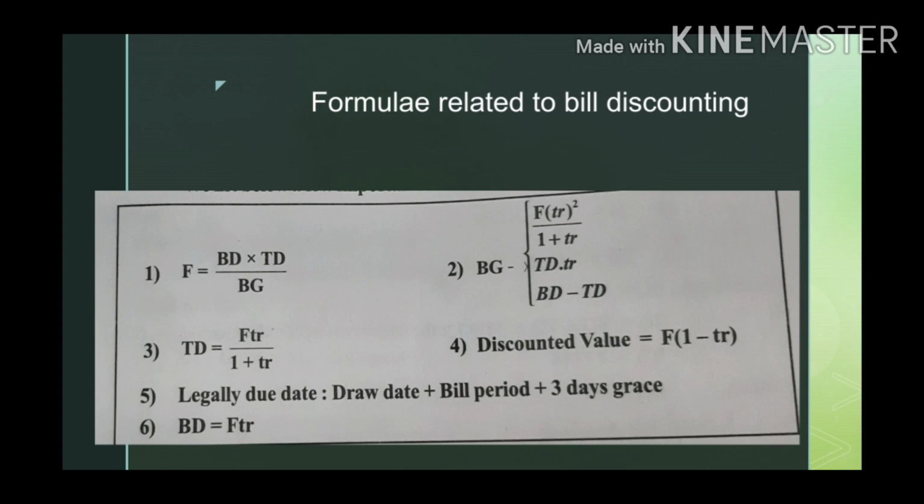Fourth, discounted value is equal to face value into 1 minus T into R. This formula is to find discounted value. Then legal due date is equal to date of drawing plus bill period, that is 3 months, plus 3 days grace. Next, banker's discount is equal to face value into time into R. So these are the formulas we will be substituting in the problems.